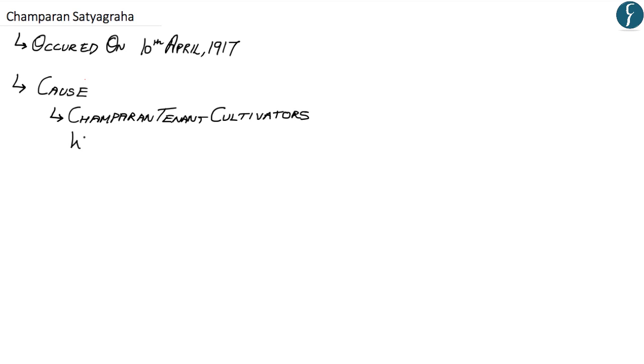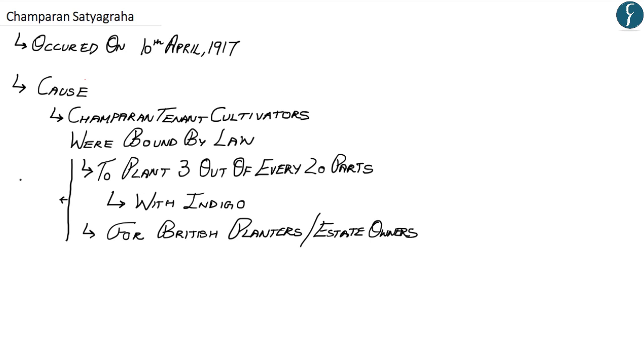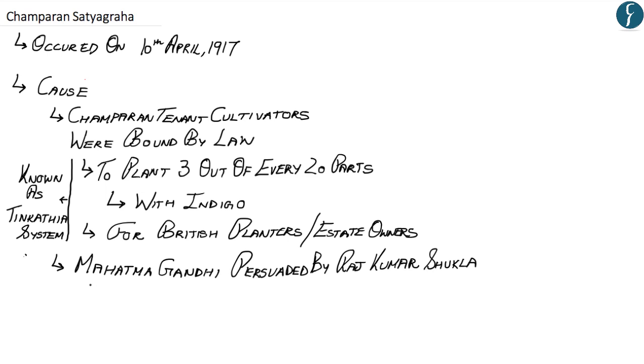The Champaran Satyagraha occurred on 10th April 1917. The cause of the Champaran Satyagraha was that the Champaran tenant cultivators were bound by law to plant 3 out of every 20 parts with indigo, and this was done for British planters and estate owners. This system was known as the Tin Kathiya system. Because of this, Mahatma Gandhi was persuaded by Rajkumar Shukla, who was an indigo cultivator.